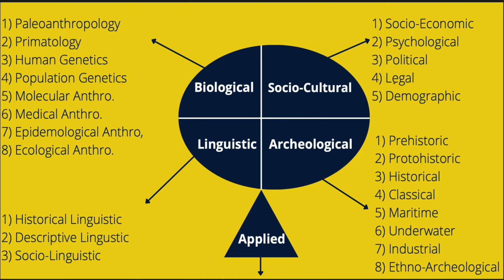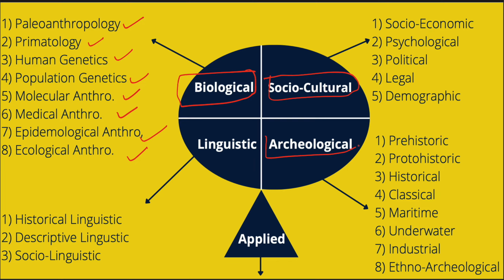Now, this particular diagram also shows the different sub-branches of the four main branches of anthropology. Biological can be further subdivided into paleoanthropology, primatology, human genetics, population genetics, molecular anthropology, medical anthropology, epidemiological anthropology, ecological anthropology, etc. Similarly, sociocultural, archaeological, and linguistic.